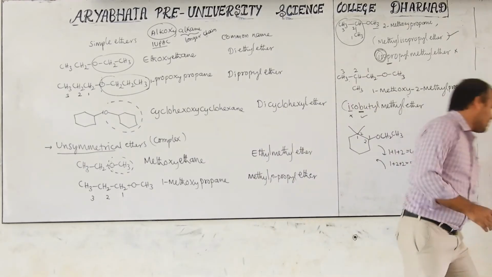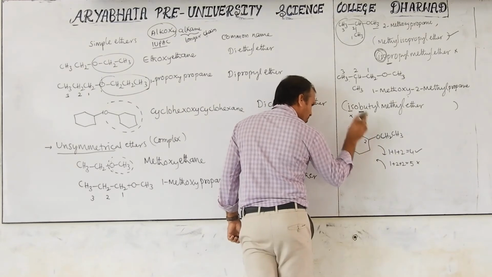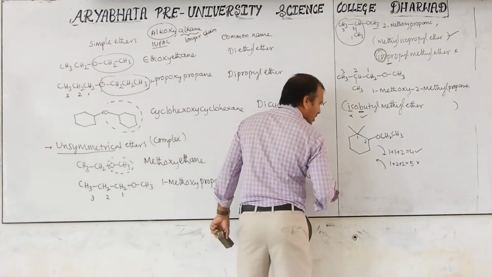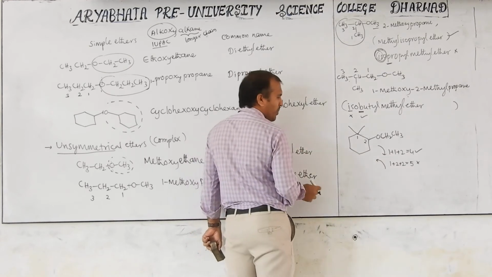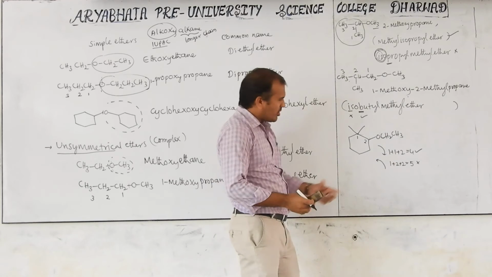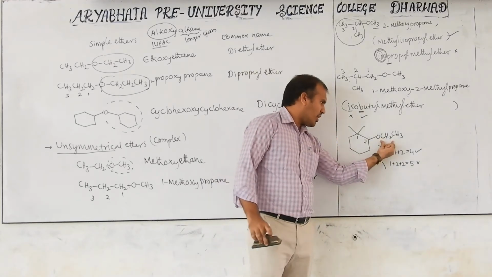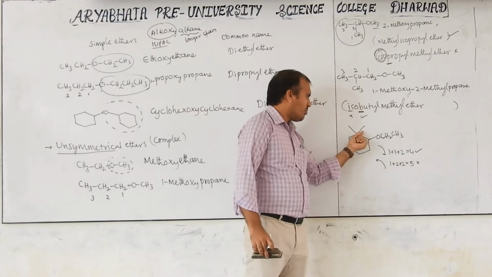Therefore, I will drop this. This is not the correct method of numbering. This is the correct one. According to this, I give the name. This is what you call ethoxy. This is a substituent now. This is not ether, not a functional group here. This is a substituent only. Ethoxy and this is methyl.